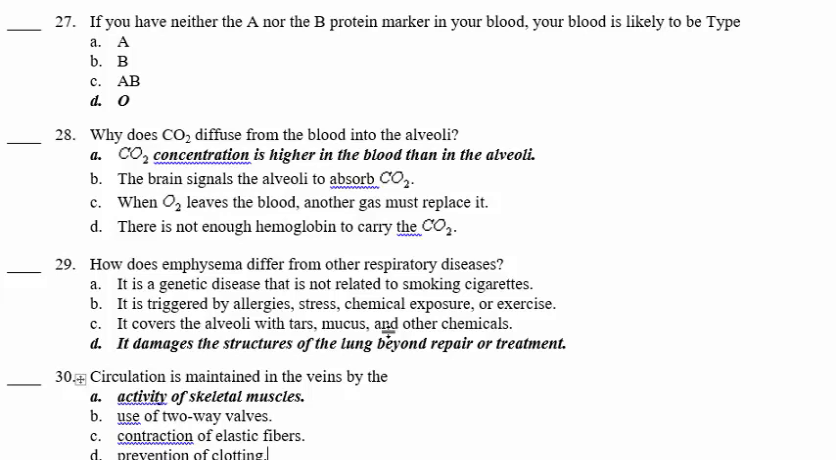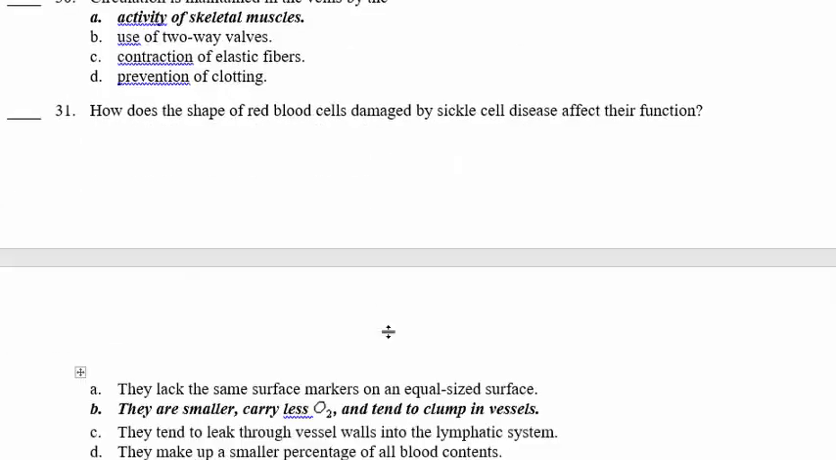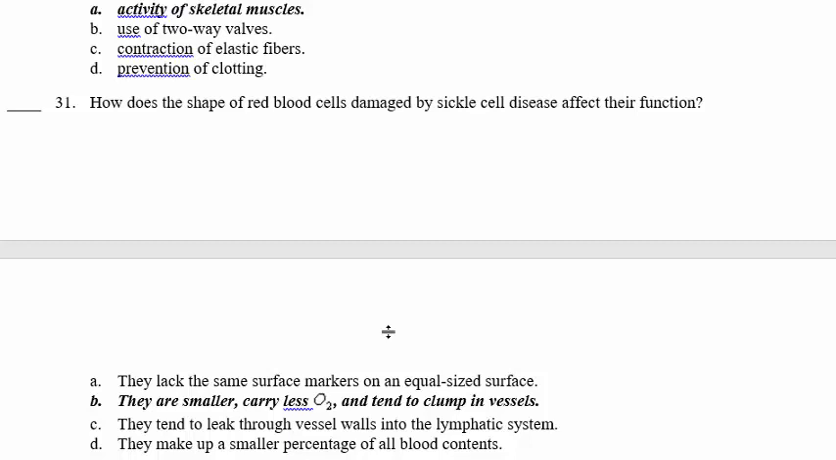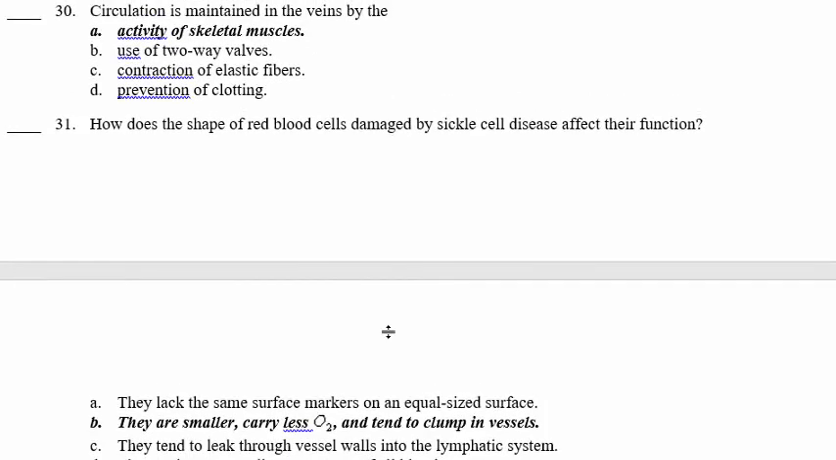29. How does emphysema differ from other respiratory diseases? Emphysema damages the structures of the lung beyond repair or treatment. Emphysema makes the lungs non-elastic anymore, and they are unable to expand when air fills them and then squeeze when air leaves them. So it damages the structures of the lung beyond repair or treatment. Number 30. Circulation is maintained in the veins by, again as we just said, because the veins don't have strong muscular walls. They depend on the activity of the skeletal muscles to squeeze the blood through the veins.